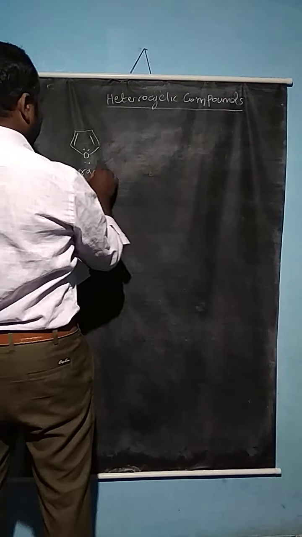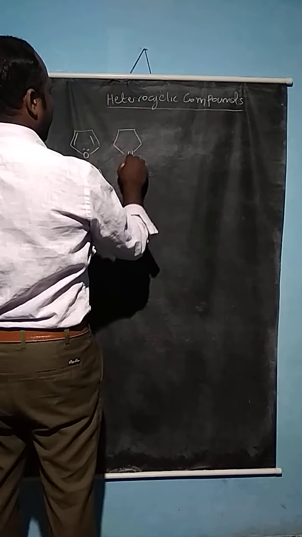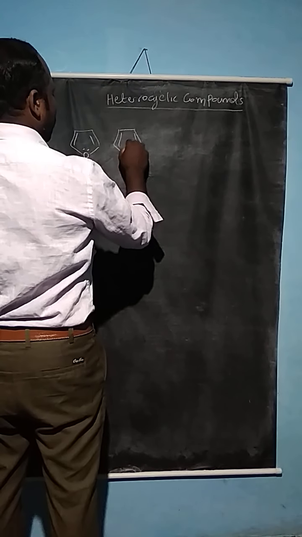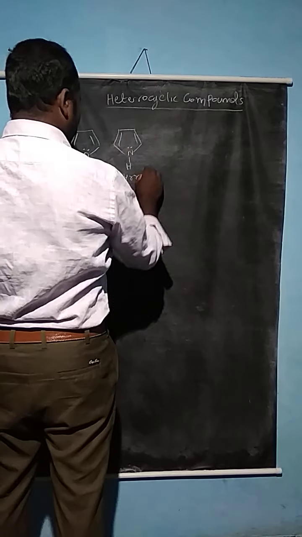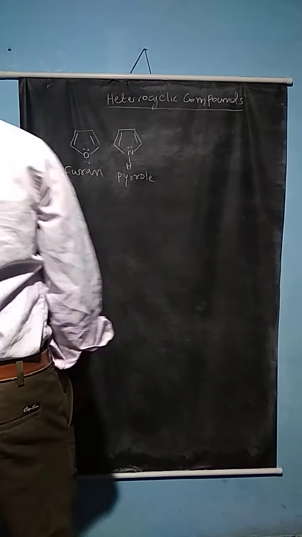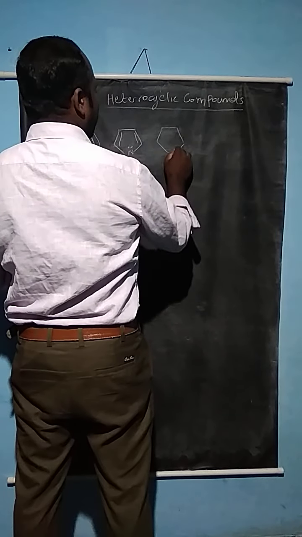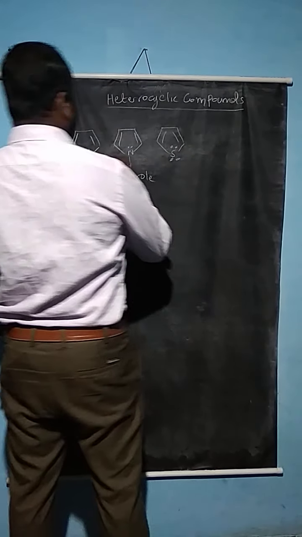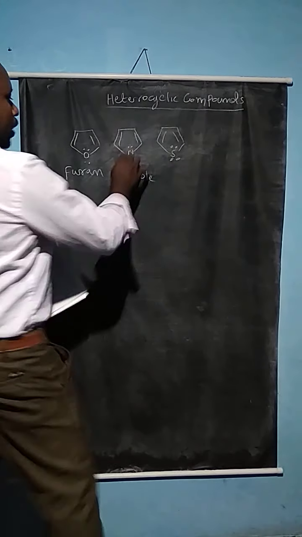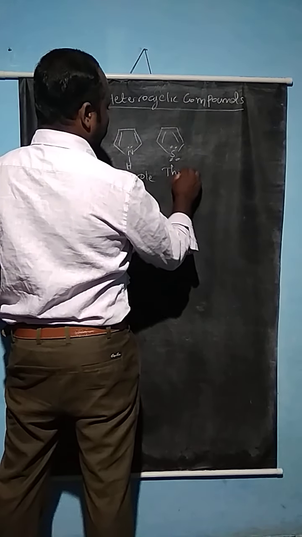Furan. If a nitrogen atom is present, which also contains a lone pair of electrons, it is called pyrrole. So furan, pyrrole, thiophene: these are the compounds, with oxygen, nitrogen and sulfur. If it is sulfur, it is called thiophene.